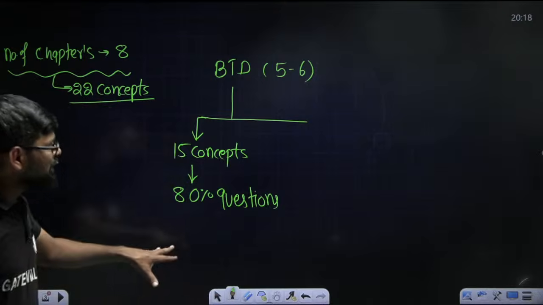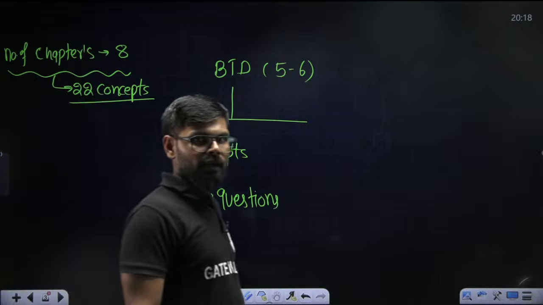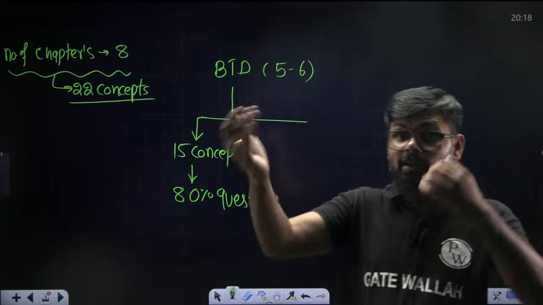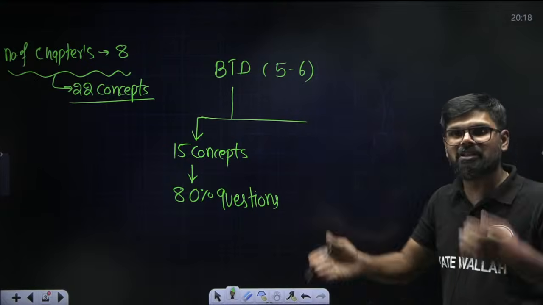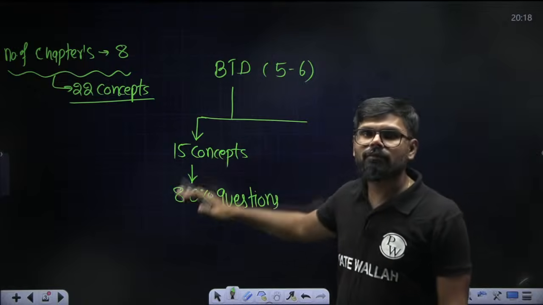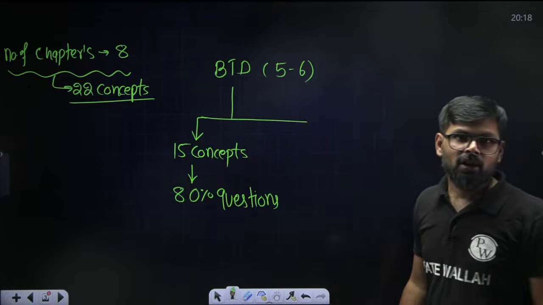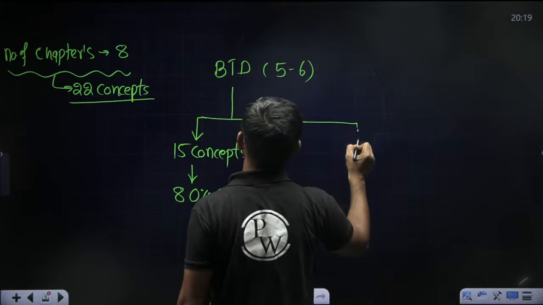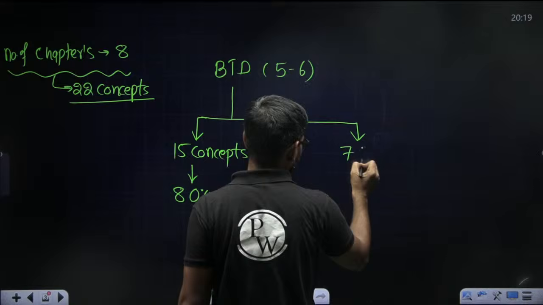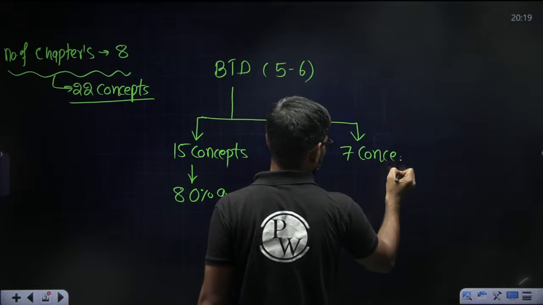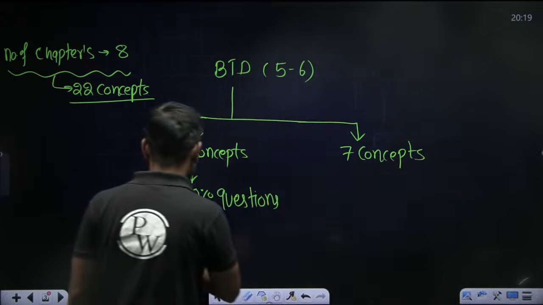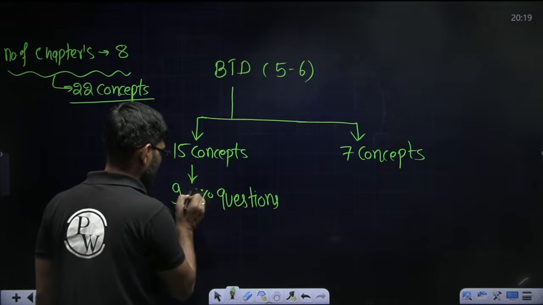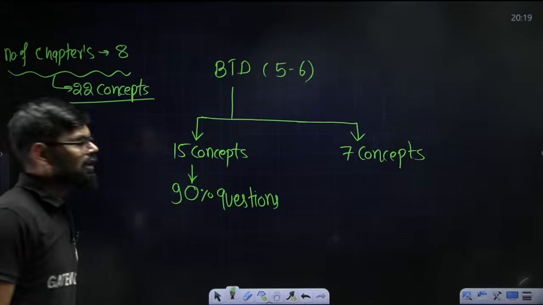So 80% of the questions asked in the GATE exam, as per my previous experience, belong to these 15 concepts. Whereas if I talk about the remaining approximately 7 concepts, here I would like to write 90 actually, 90%.